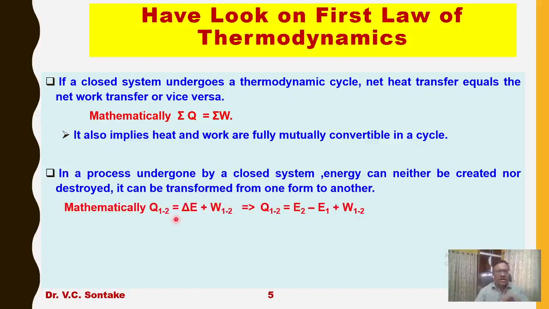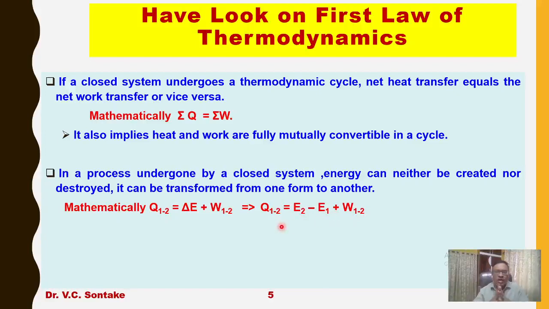And mathematically, if a closed system is undergoing process 1-2, Q12 is equal to delta E plus W12, where Q12 is heat transfer during this process, W12 is work transfer during that process, and delta E is change in the total energy of that system. So Q12 is equal to E2 minus E1 plus W12, where E2 is final energy, E1 is initial energy.